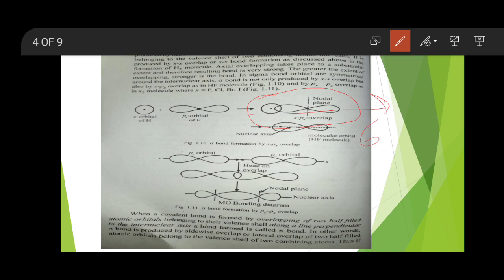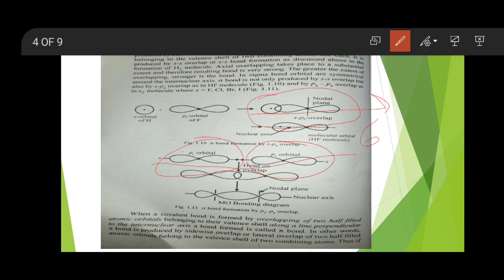Or sometimes, in the third case, when the px orbital of one atom overlaps with the px orbital of another atom, and if this overlapping takes place head-on or along the axial mode, then there is formation of a sigma bond.